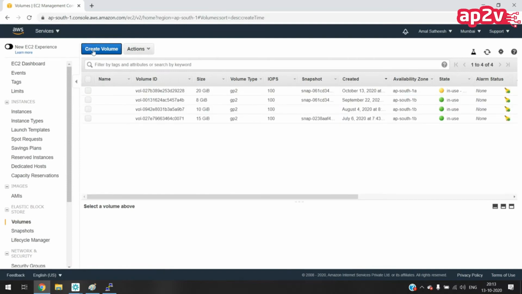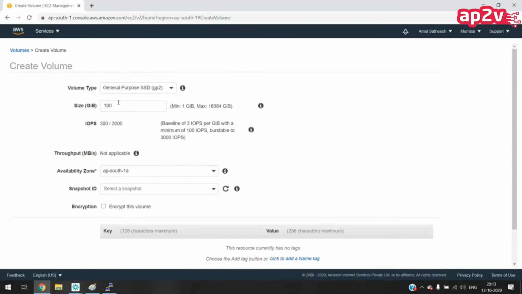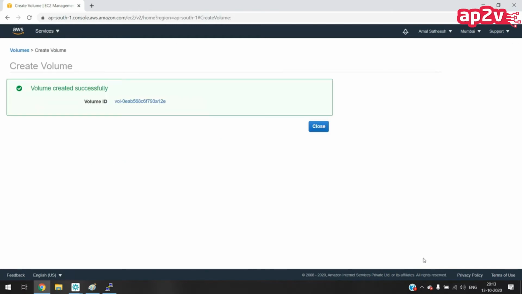Suppose let me create the volume in availability zone 1B. Okay, size 10 GB, and I will give 1B. Create volume.